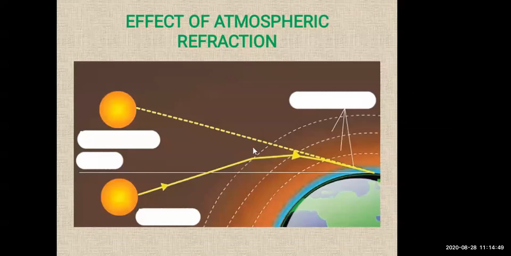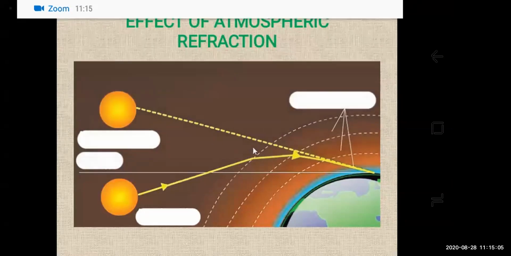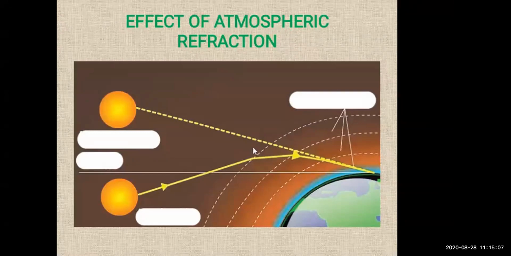So apparent position of a star is different, and why this happens? Because of increasing refractive index. So apparent position of star keeps on changing a bit. Understood? So this is because of the motion of atmospheric air and changing air density and temperature. There is a change in air density, there is change in temperature, there is a change in the motion of the air. All these are the reasons for this.